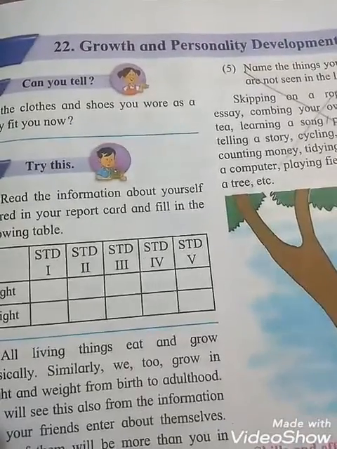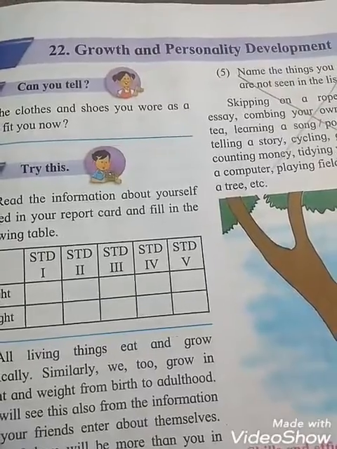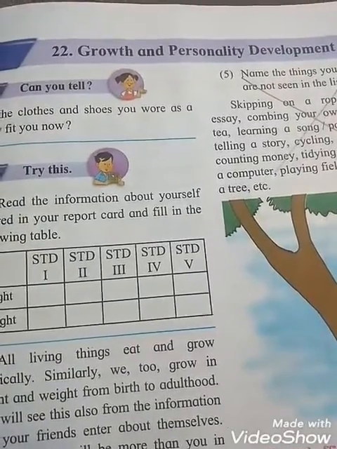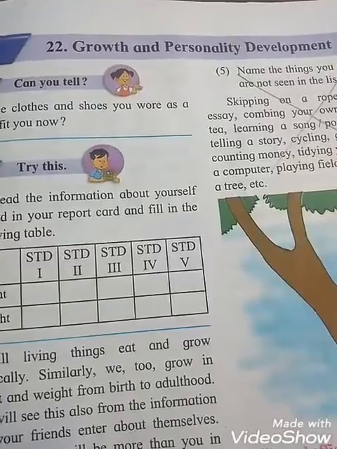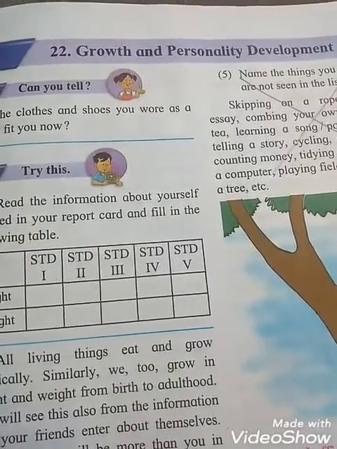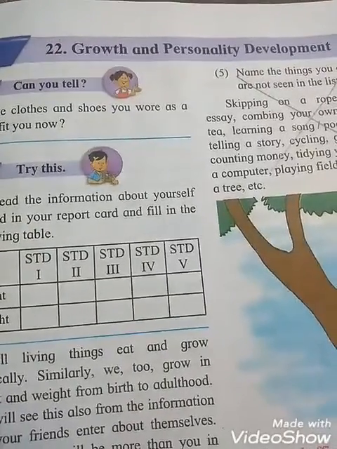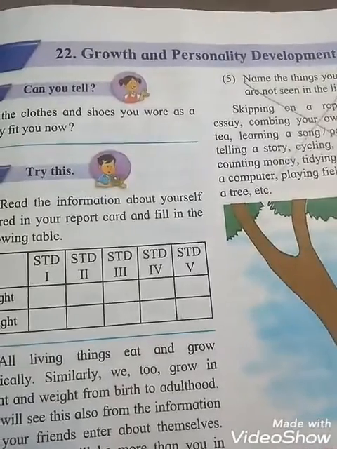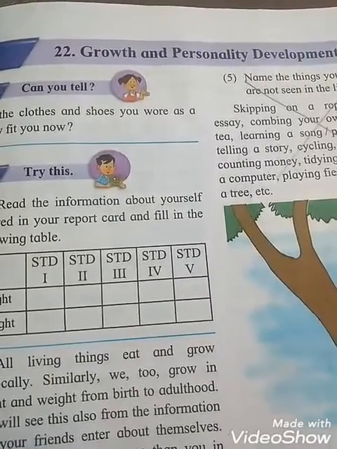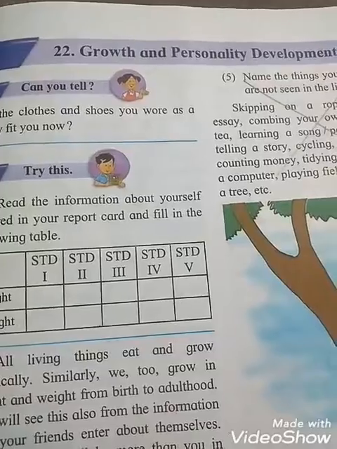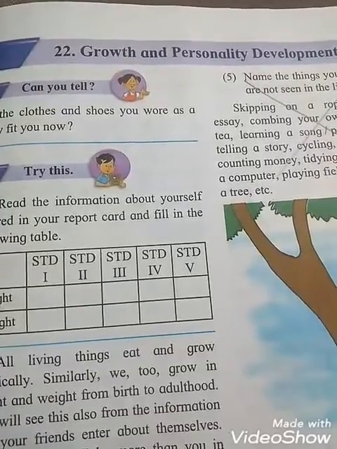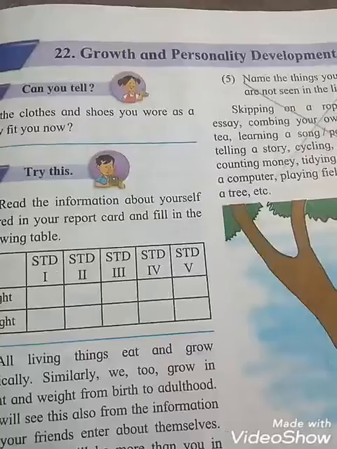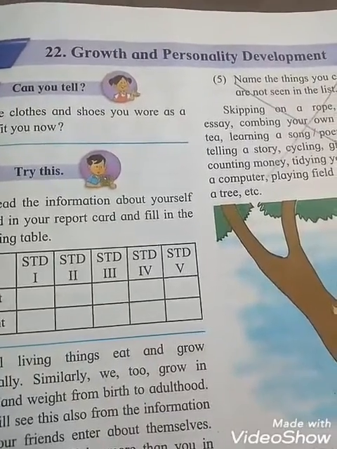Students, today I am going to explain to you in science chapter 22, growth and personality development. In the previous chapter 21, we learned about busy at work, our internal organs. And today I am going to explain growth and personality development. See students, growth means what? The process of increasing in size. That means the change in height and weight of a living thing is called growth.